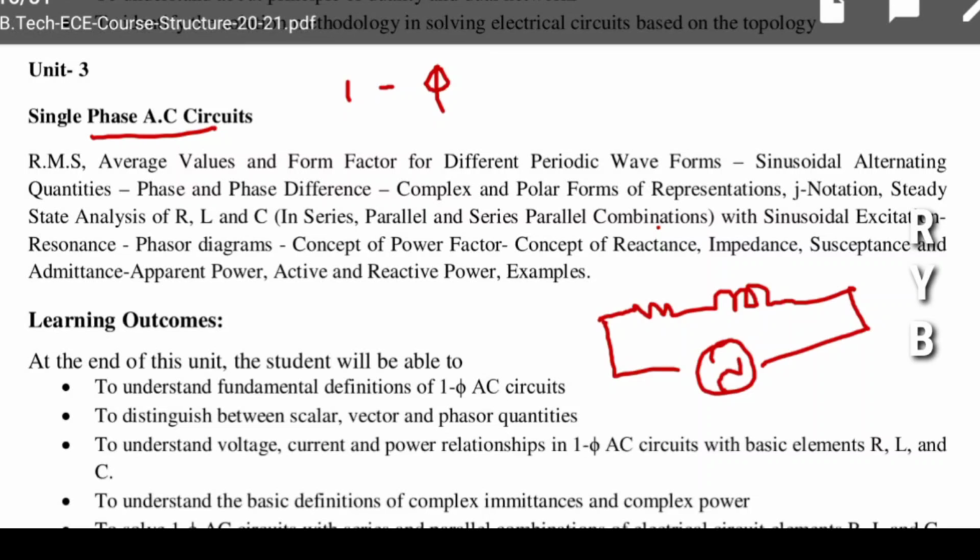Similarly, J notation will come to represent impedance. What is J notation? Steady state analysis of RLC circuits in series and parallel. Total mathematical analysis plus electrical analysis concepts will come. What is impedance? What is reactance? What is susceptance, admittance, apparent power, active and reactive powers, with examples. Those will come in unit 3.